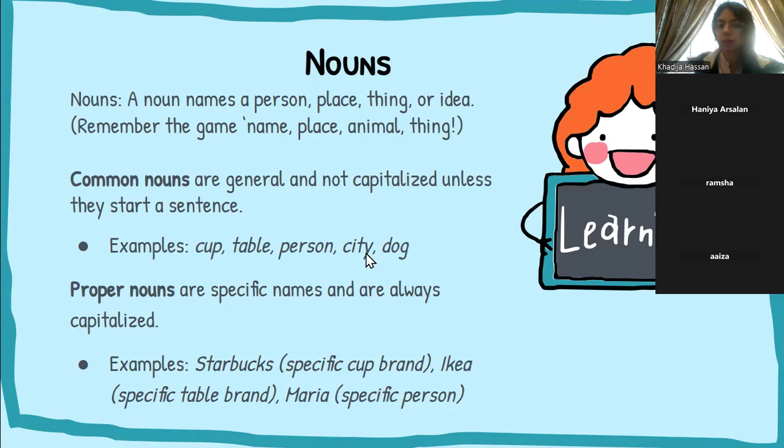So examples of common nouns are cup, table, person, city, dog. Proper nouns are specific names and are always capitalized, right? So Starbucks, which is a specific cup brand, like coffee cup. IKEA, specific table brand. Maria, specific person. Ramsha, Aiza, Hania, right? So not person, which would be a common noun, but a proper noun, right?